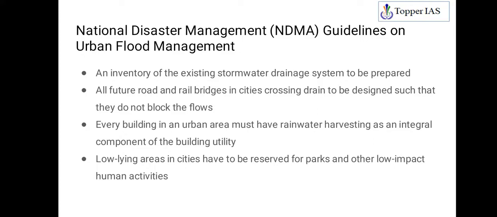A low lying area is where water will naturally be flowing, right? So if flood is there, this area is likely to be impacted first. So reserve these kinds of areas for parks. Do not permit construction of houses or people being present there. That will also save lives.